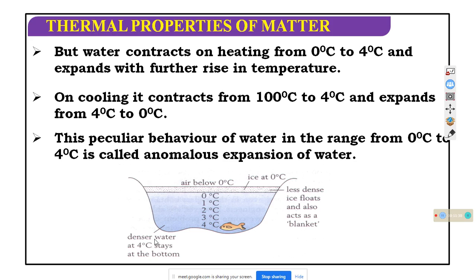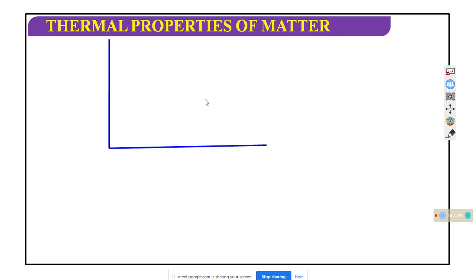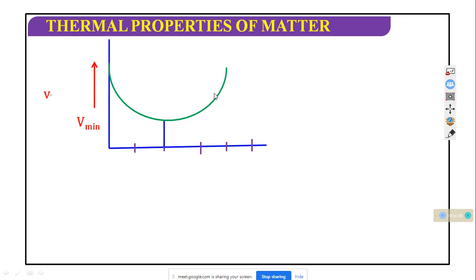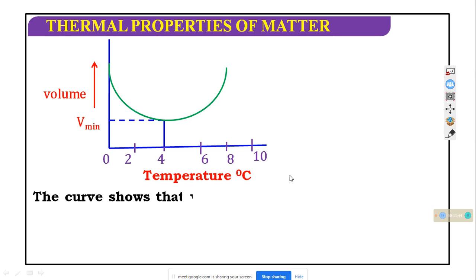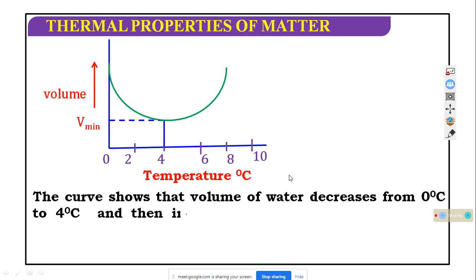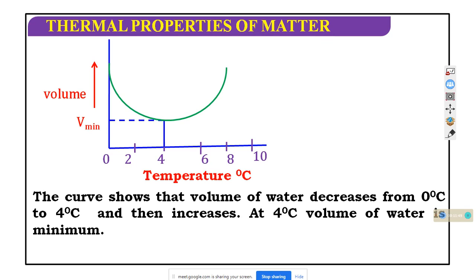This is the density, and this is the density of this. Next one. If you draw a graph, it is like this, volume against temperature. This curve shows the volume decreasing to 4 degrees C and then increasing. Okay? And at 4 degrees C the volume of water is minimum.